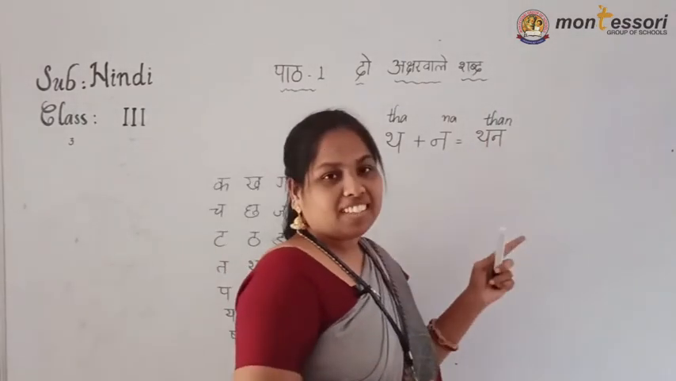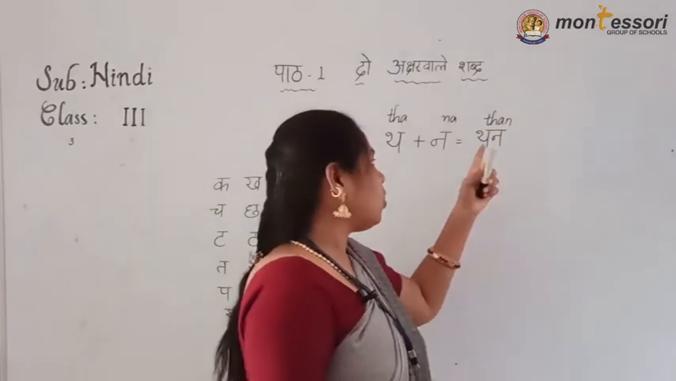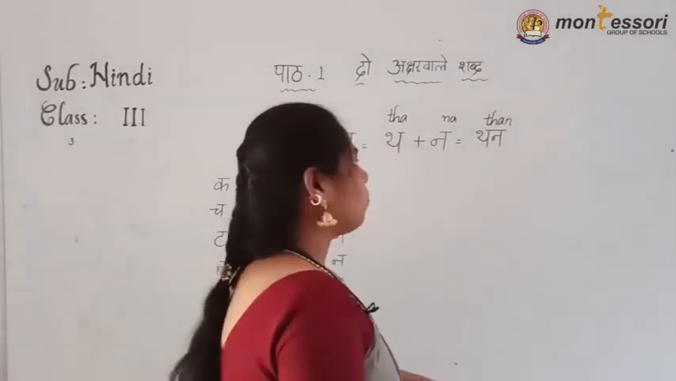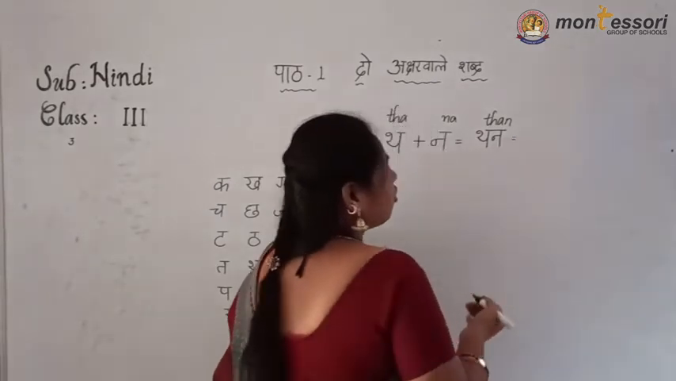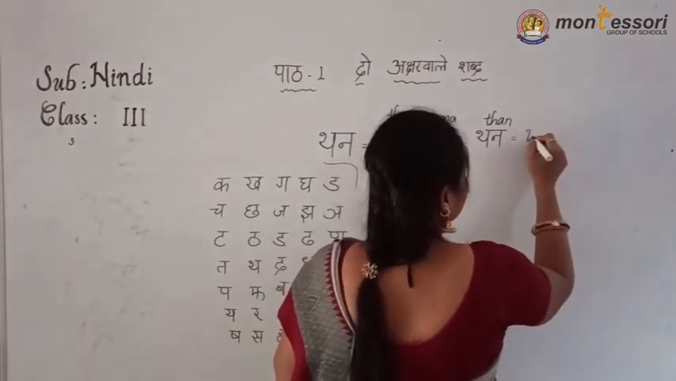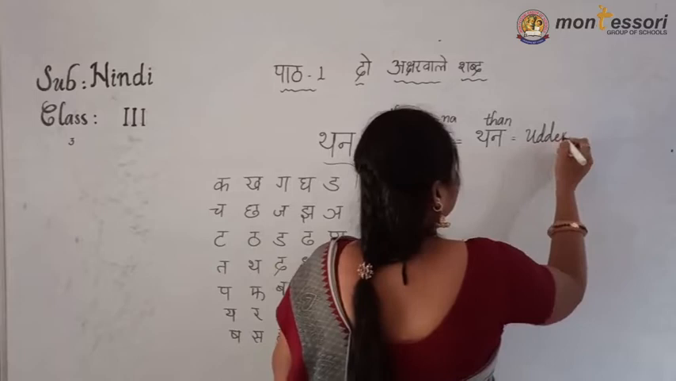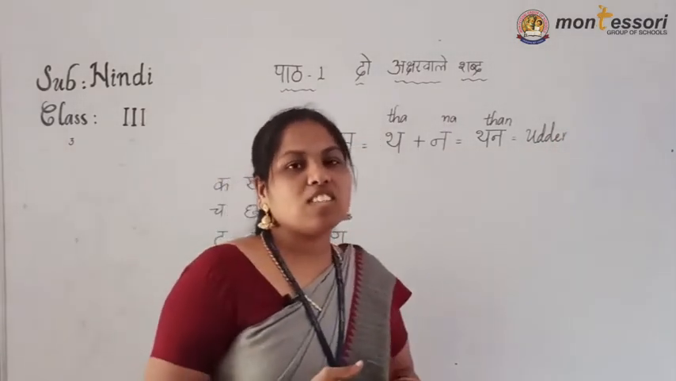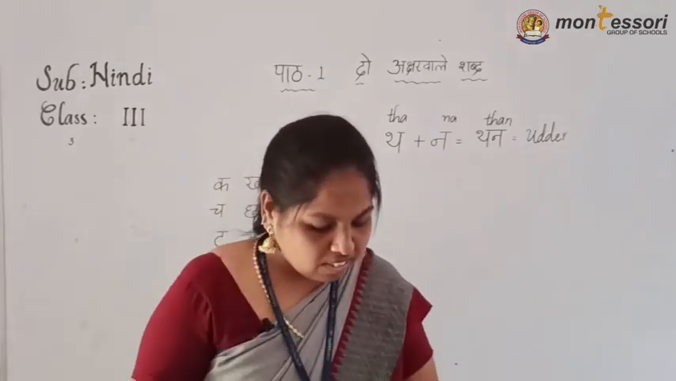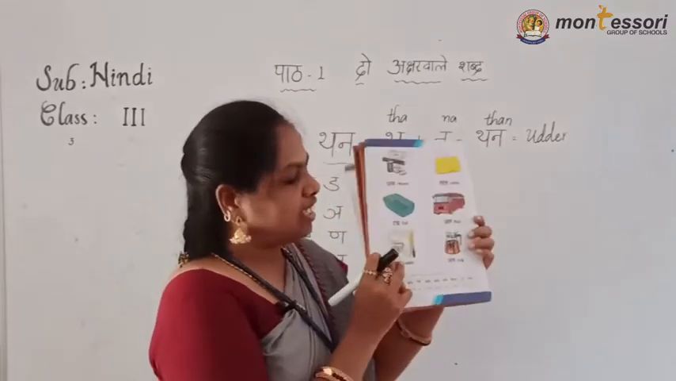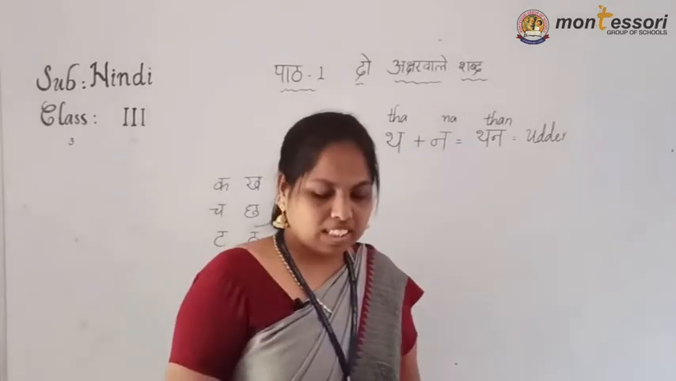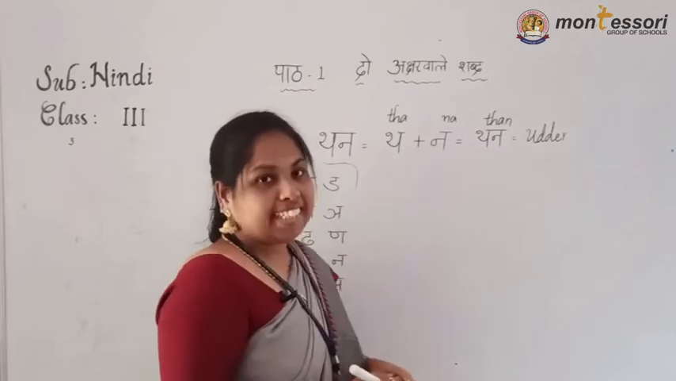Okay, children. In English the word is than, but not thana. Seeing these letters, you must pronounce the word. It is than. Okay, you must know in English, that's why I am writing in English also. Than means udder, where the cow gives milk to us, and milkmen carry that milk. Children, this is than. Than means udder.